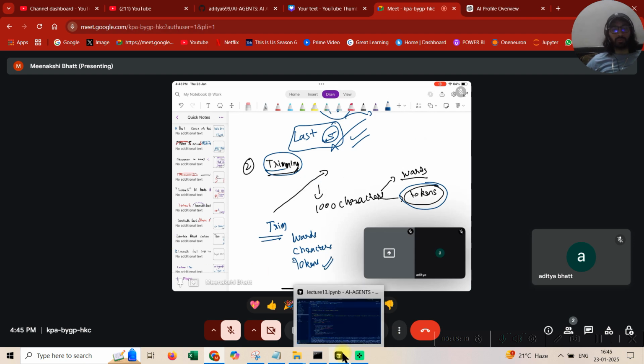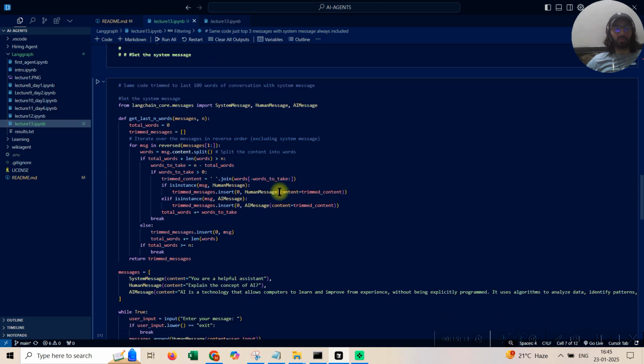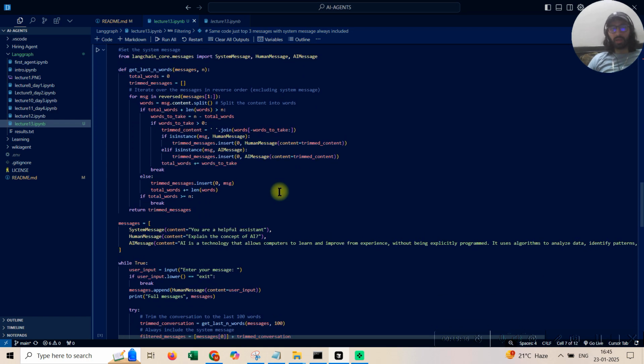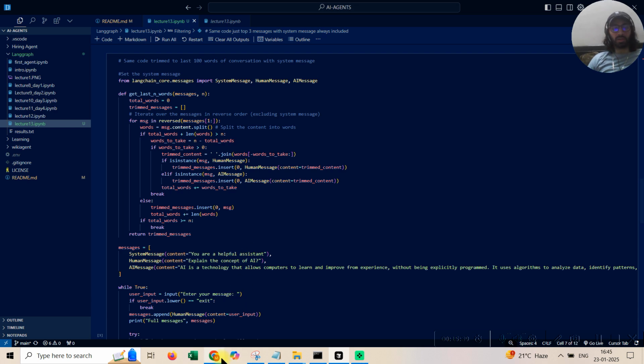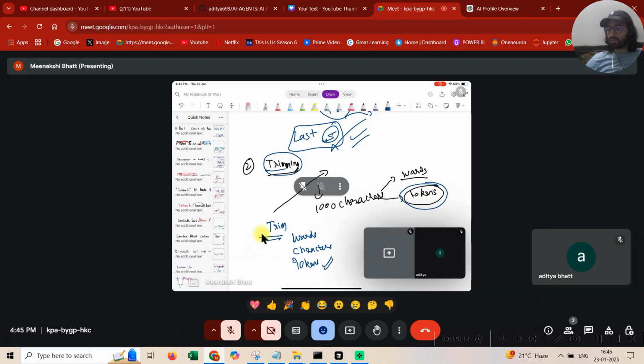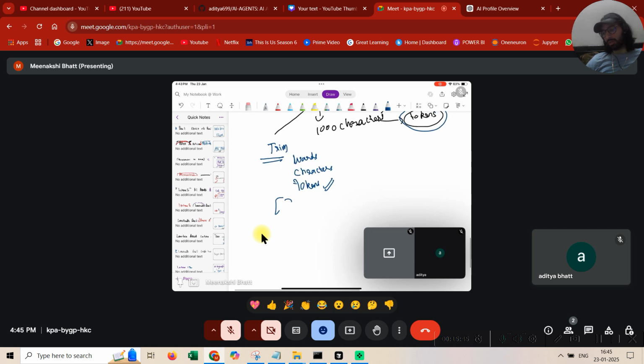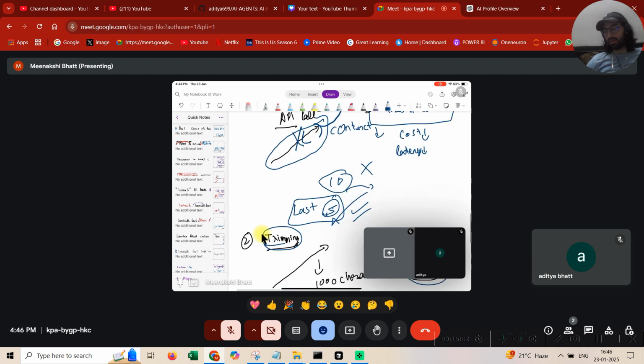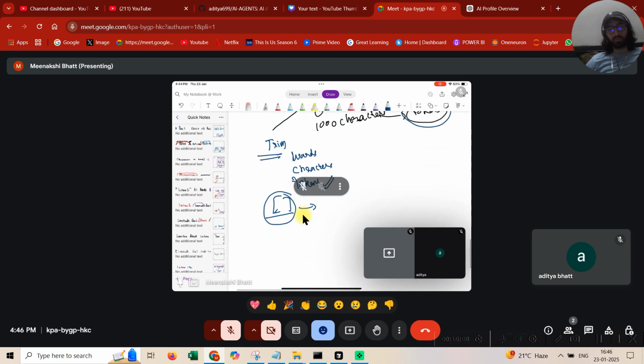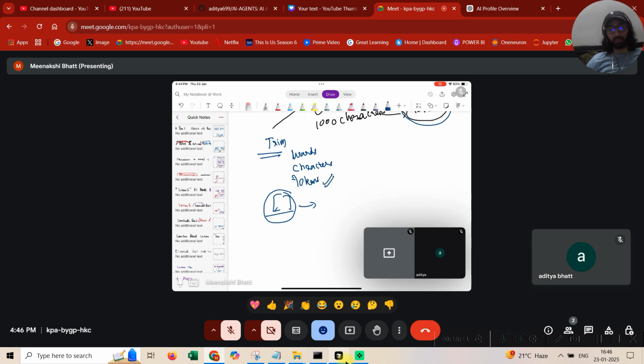For the time being, in terms of trimming, I'll show you a simple code, and this is, guys, very rudimentary code. This is not how you would do it, but it's an example. It's just a little bit of raw vanilla code based on a simple Python list. No scalable chatbot that would be serving a lot of people would be using a list, and anyhow, if it's serving fewer people, then maybe you wouldn't want to do so much. Even a simple filtering technique, just sending the last three messages, is pretty much going to work. But I'm just telling you because this is a full agentic code, so you might someday implement trimming as well.